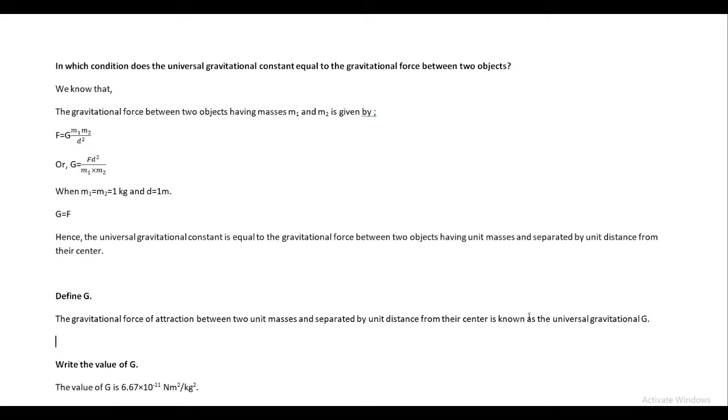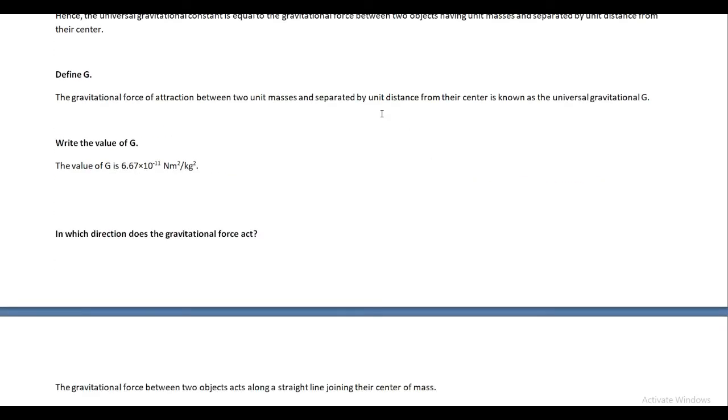And the value of the universal gravitational constant G, as you can see on the screen, is 6.67 × 10 to the power minus 11 Newton meter square per kg square. Newton meter square per kg square is the SI unit of the gravitational constant. So the value of the universal gravitational constant G is 6.67 × 10 to the power minus 11 Newton meter square per kg square. I think this is clear.